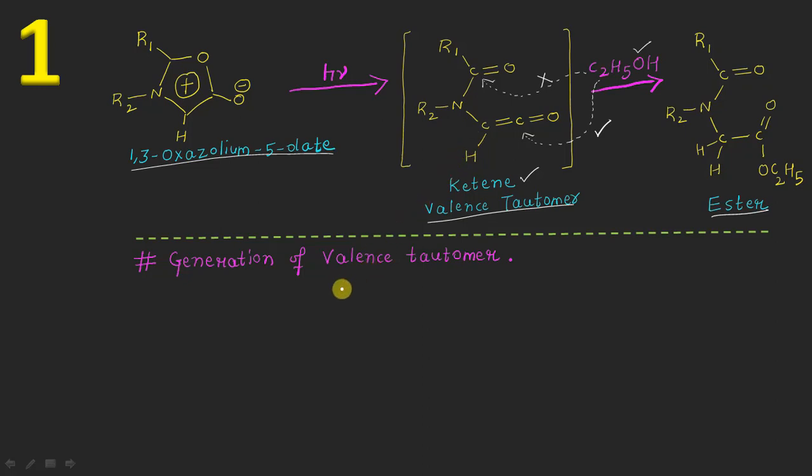Starting first with the generation of this valence tautomer. Tautomerism is basically the migration of a hydrogen atom. Let us take the very common type of tautomerism, keto-enol tautomerism, in which we have C double bond O, CH2, and some molecule here. I am not drawing the rest of the molecule.